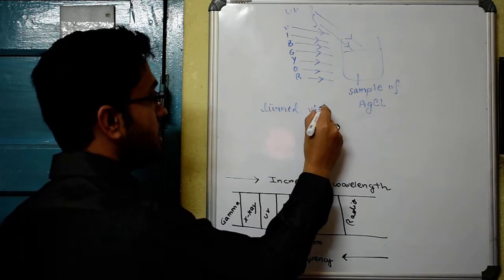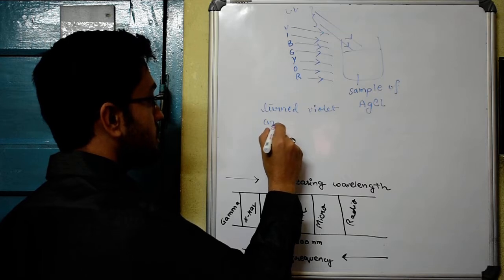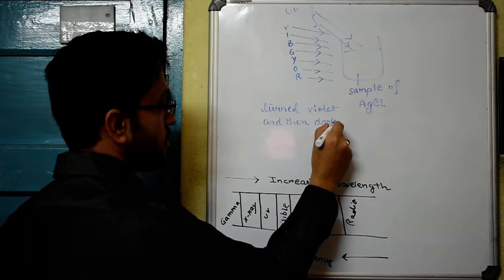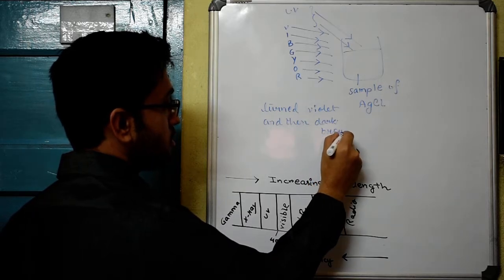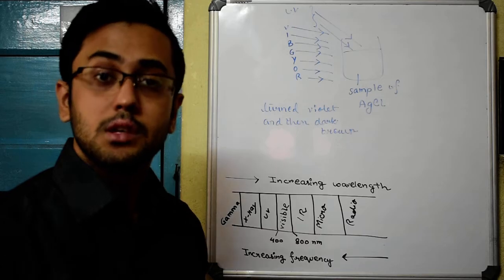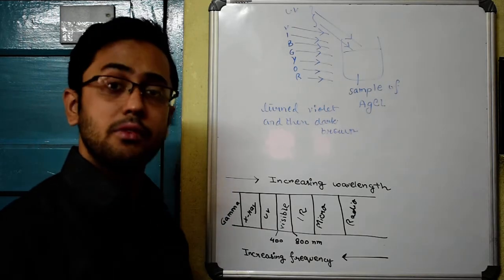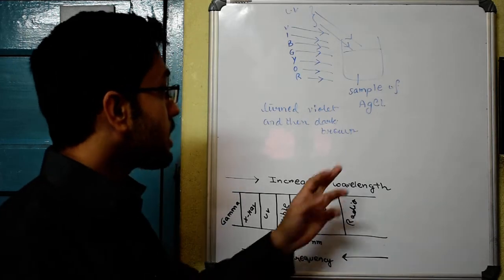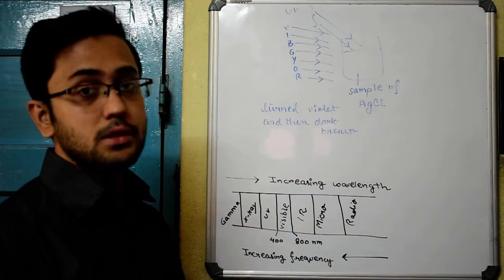turned violet and then dark brown. So there was a change in the coloration of the solution. The solution, which was unaffected by all the wavelengths in the visible spectrum, got affected by the ultraviolet region, the